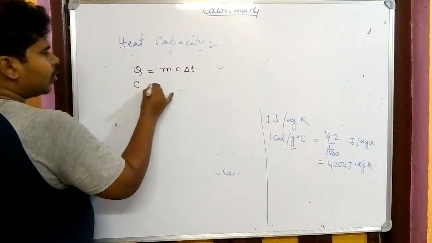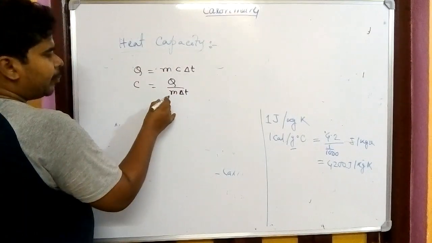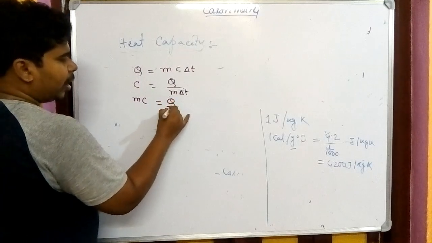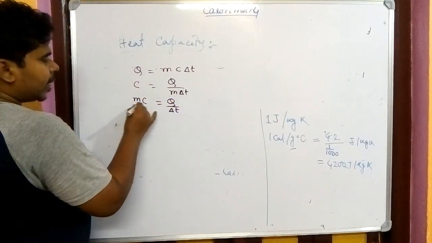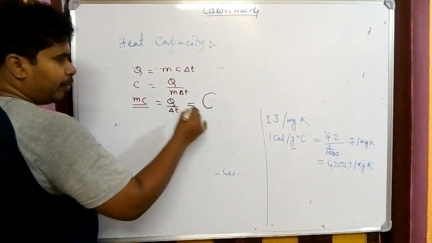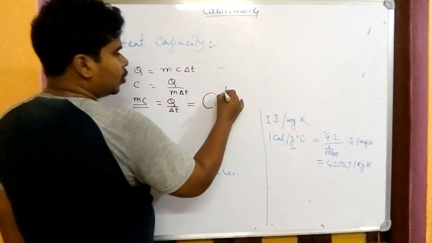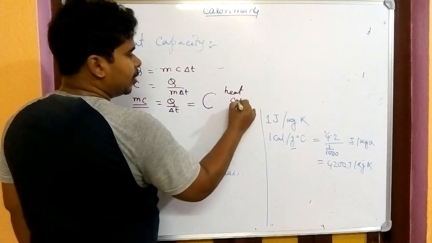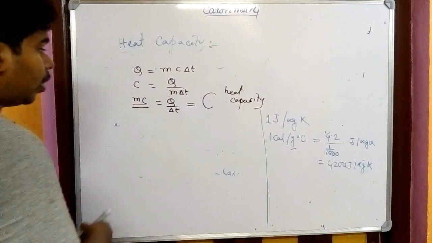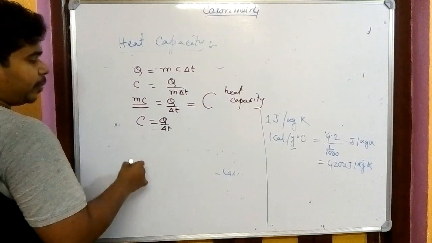So C equals Q by m del T. If I multiply by m, we get mc equals Q by del T. This mc quantity is denoted by capital C, and capital C equals Q by del T, and this capital C is known as the heat capacity of a body.